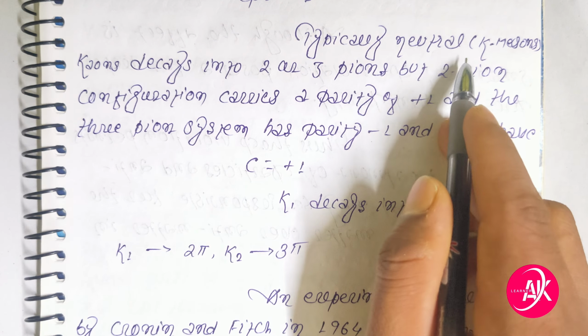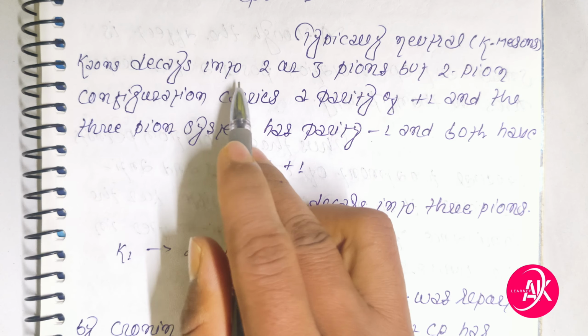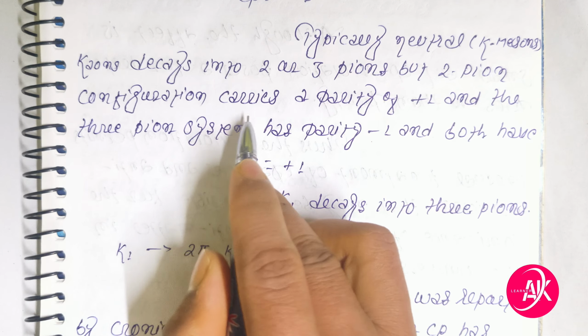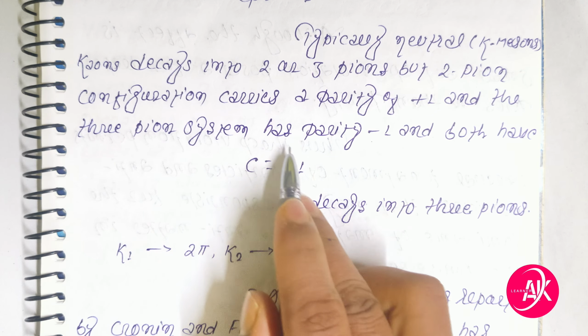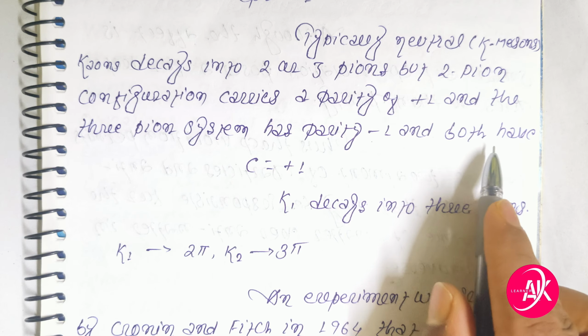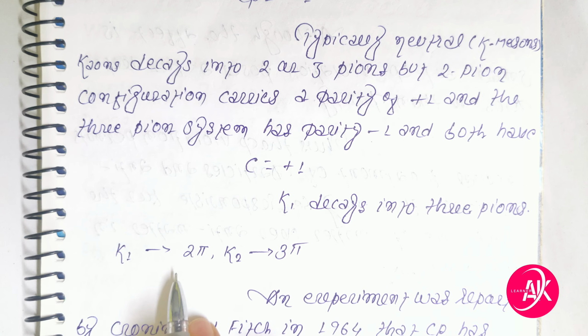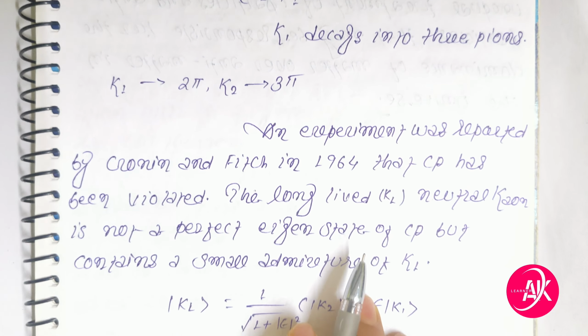Typically, neutral K-mesons decay into 2 or 3 pions, but the 2 pion configuration carries a parity of plus 1 and the 3 pion system has parity minus 1, and both have C equal to plus 1. So K1 decays into 2 pions, K1 to 2 pi, and K2 to 3 pi.